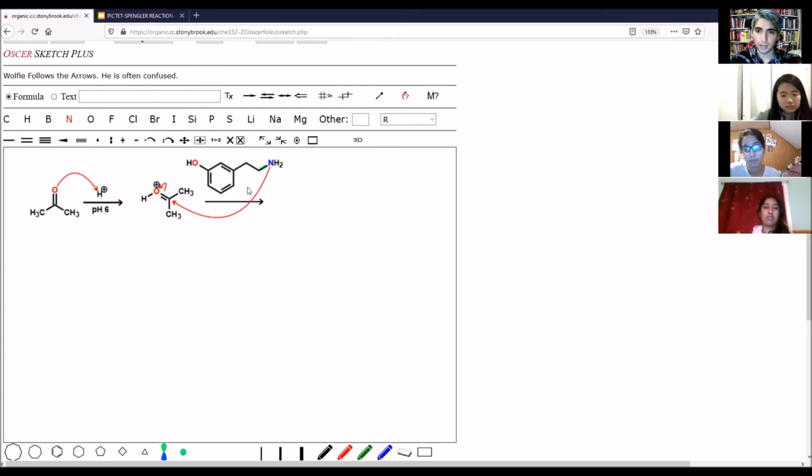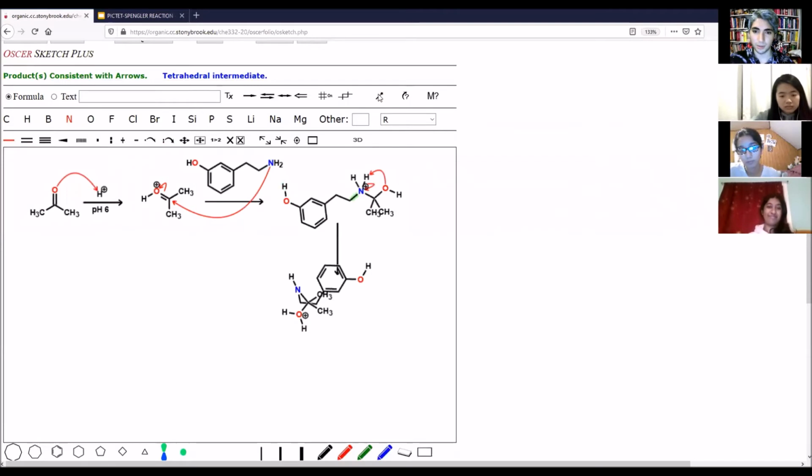Now let's have Oscar draw it out for us. Now we have our nice nitrogen with a positive charge. Now, how are we going to go about this? Well, you could deprotonate the nitrogen with water, or a little shortcut here, we'll just deprotonate with the hydroxyl group. So let's do this and this, draw the arrows. See, Wolfie follows the arrows.